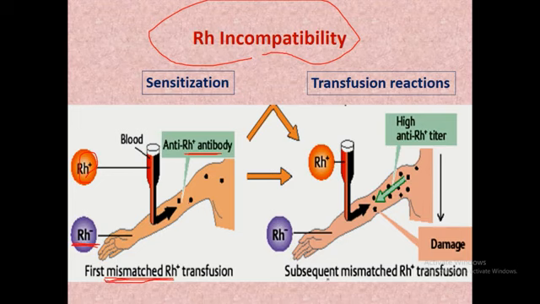Now whenever the second time this RH positive blood comes in contact with the RH negative person, the antibodies that were generated during the previous transfusion are going to attack and kill the cells carrying the RH antigen, the RBCs. So in that condition a transfusion reaction occurs.